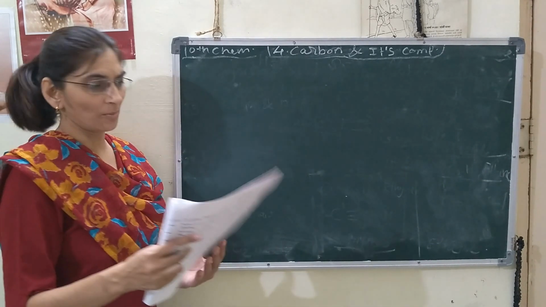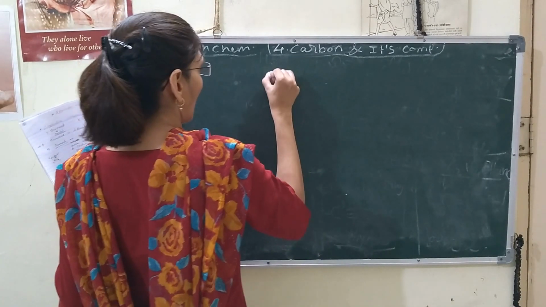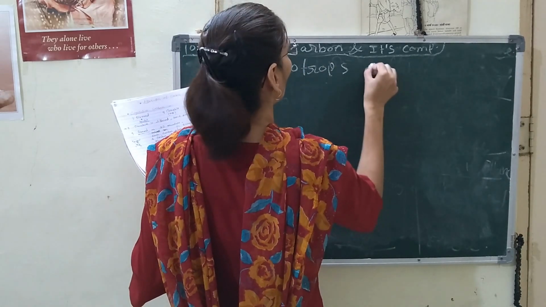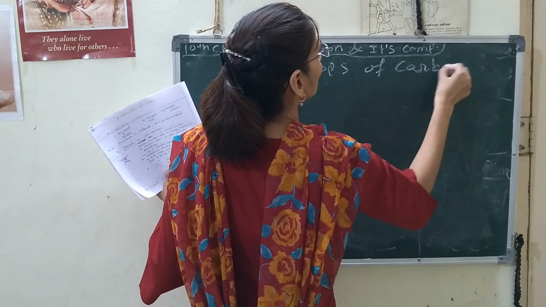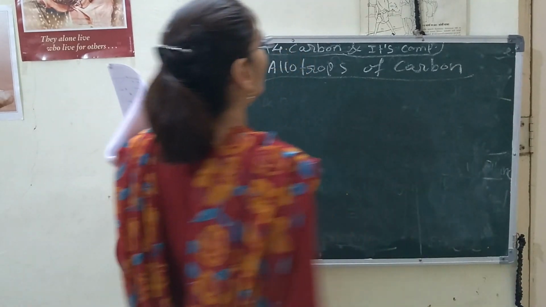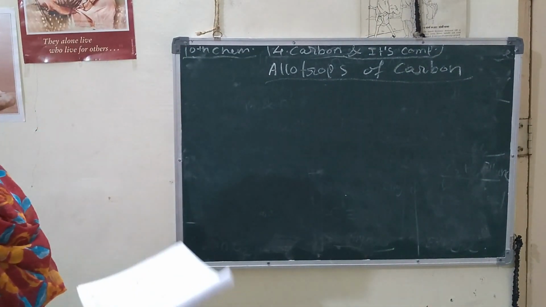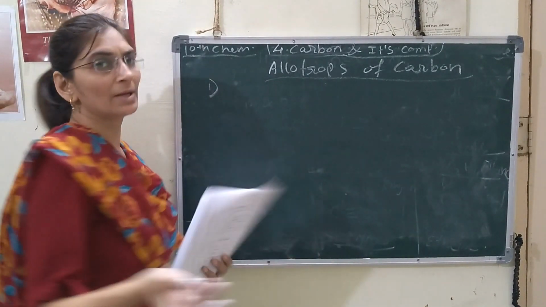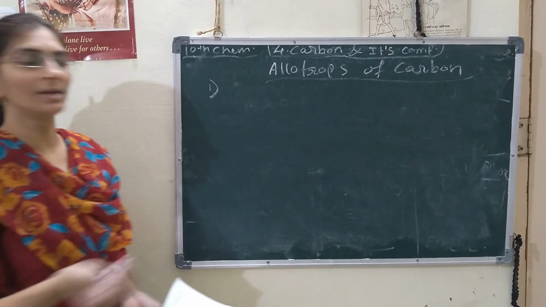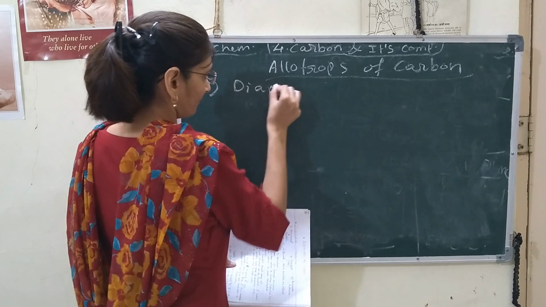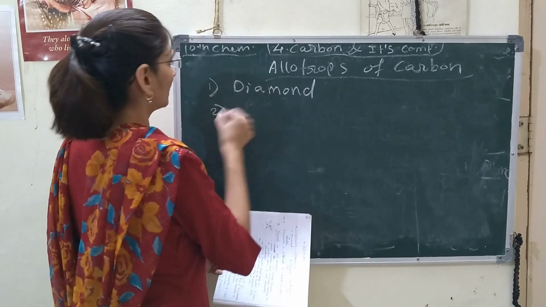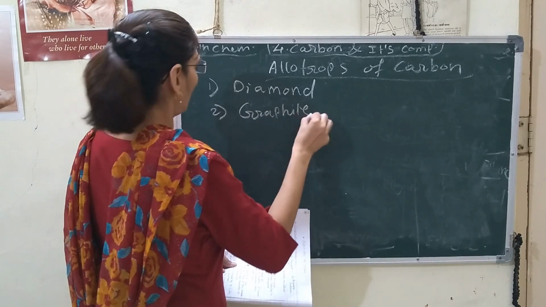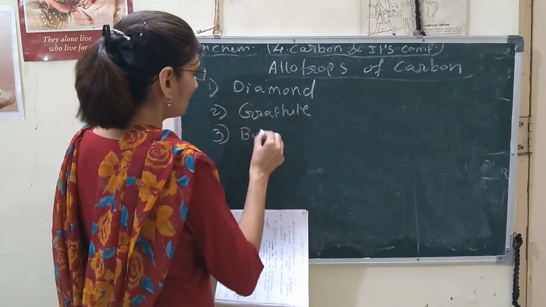These are the properties. So the next topic is allotropes of carbon. Generally carbon shows mainly three allotropes, we are seeing here. One is diamond. The second one is, I will write here, graphite, and the third one is Buckminsterfullerene.